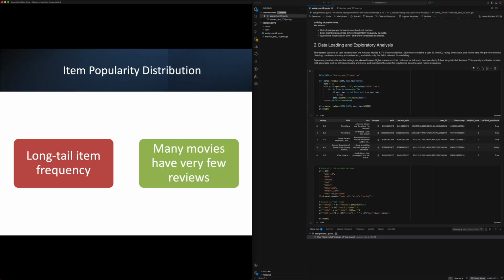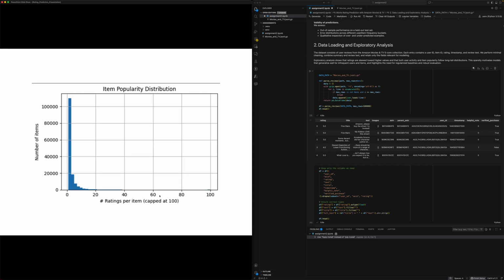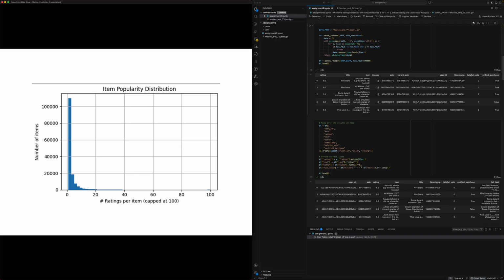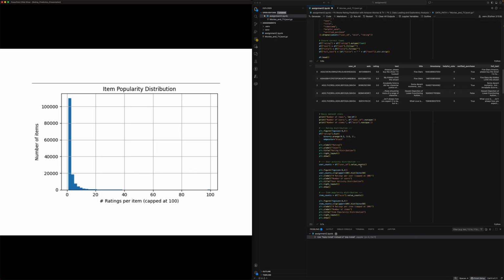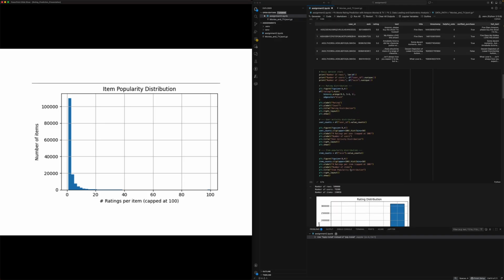We find a similar pattern with the item popularity. Similar distributions, meaning that most movies have very few reviews, and a few movies have a ton of reviews. Here is the graph quickly, and I have the code on the right here to plot out these graphs.